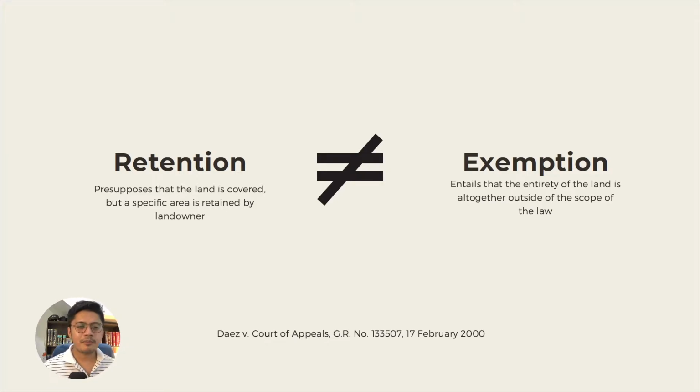Okay? While exemption or exclusion, the whole land, because it is identified as exempted, identified as excluded, then the entire area is outside of the scope of the law. Right?